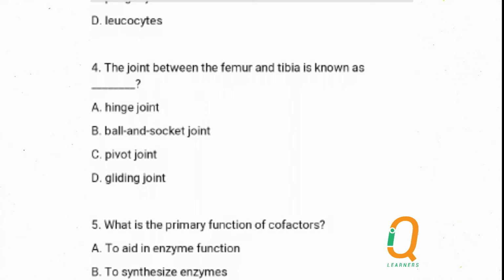Now, the knee is the joint between the femur, that's the thigh bone, and the tibia, the leg bone. The femur and the tibia meet at the knee joint, and that knee joint can only be bent backwards and cannot be bent forward. So it is 180 degrees movement, and that is a hinge joint. The answer is A.